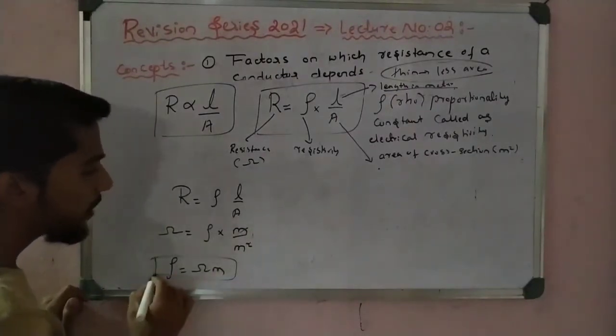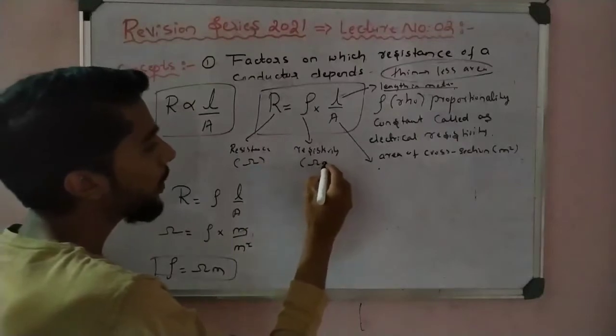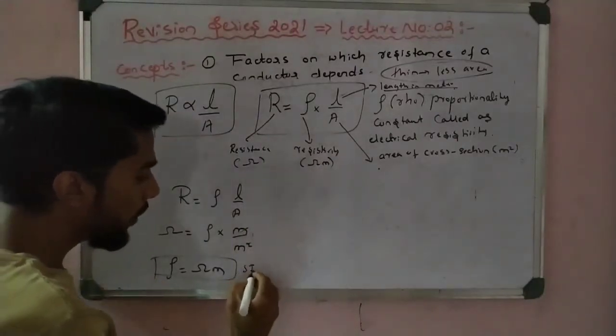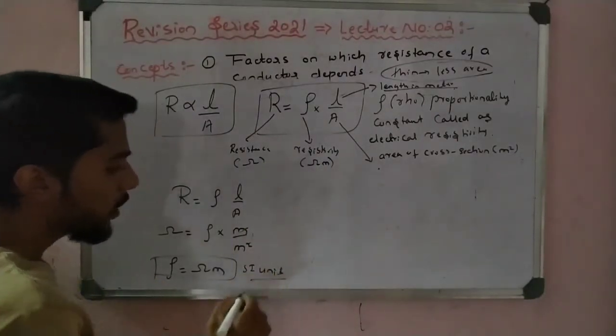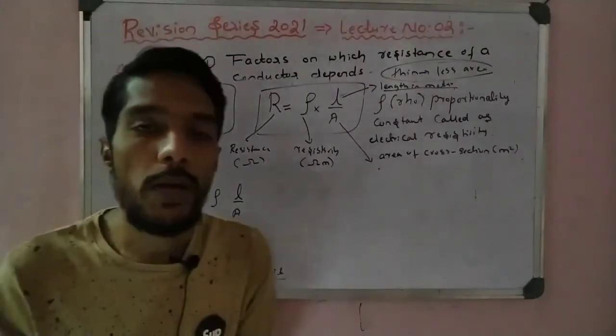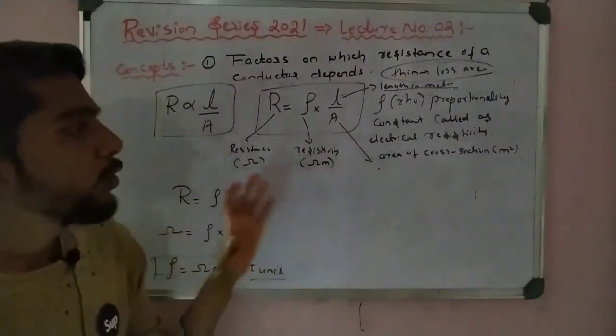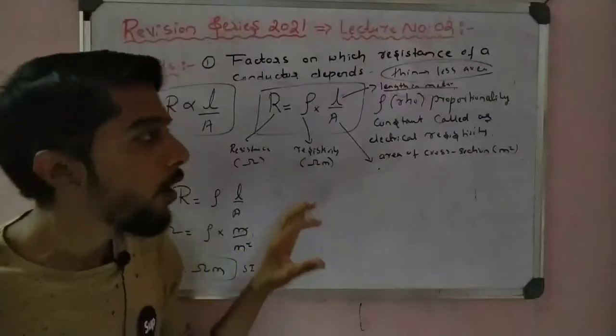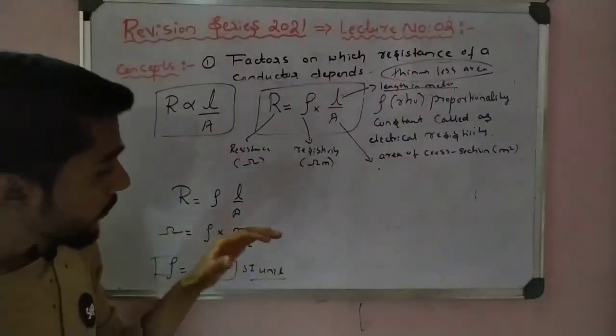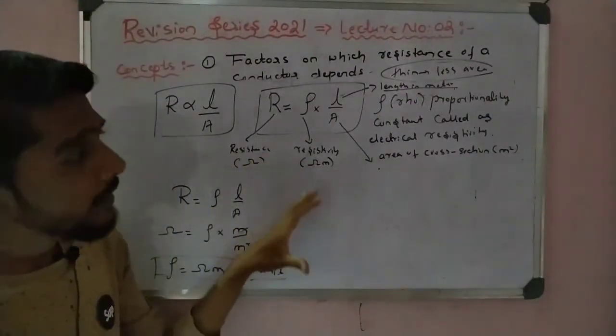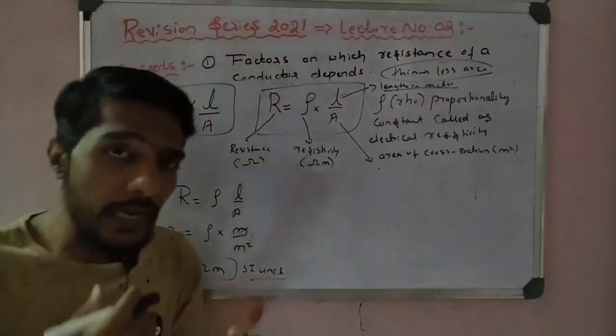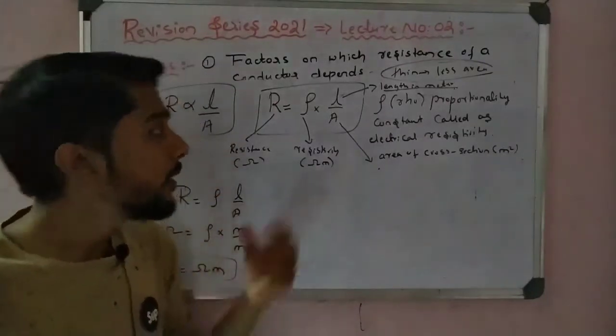So the SI unit of resistivity is ohm meter. The SI unit of resistance is ohm, and of resistivity is ohm meter. Please write down all these points, very important concepts about resistivity. And now I can discuss some more about resistivity.